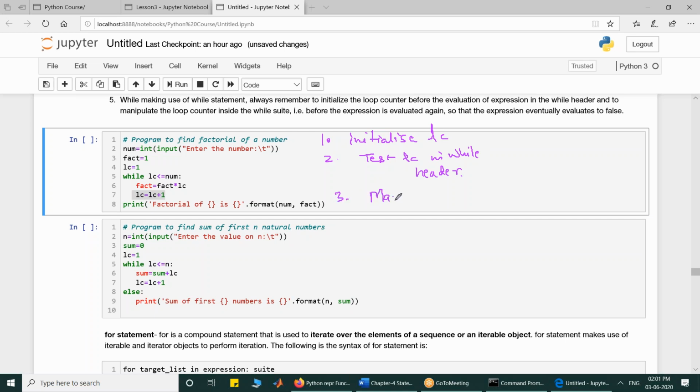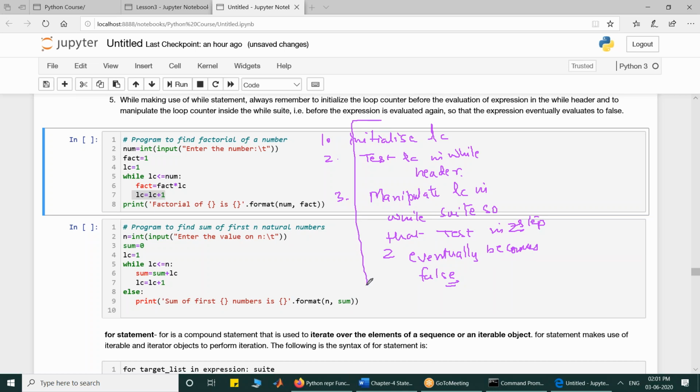Third is manipulate or modify the loop counter in the while suit so that the test in step 2 eventually becomes false, or returns false. So this is the procedure. This is where we have initialized the loop counter. This is the test of the loop counter. This is the manipulation of the loop counter.